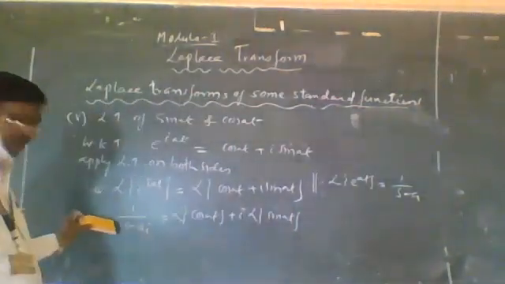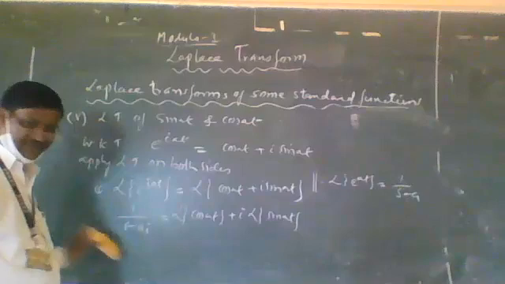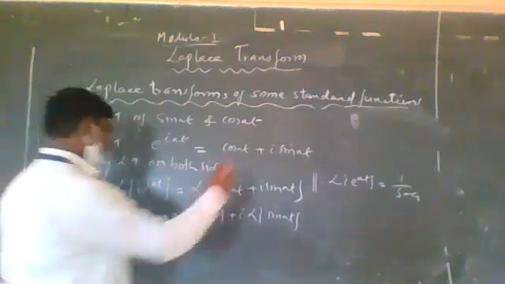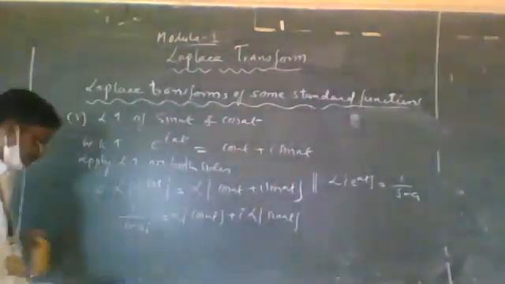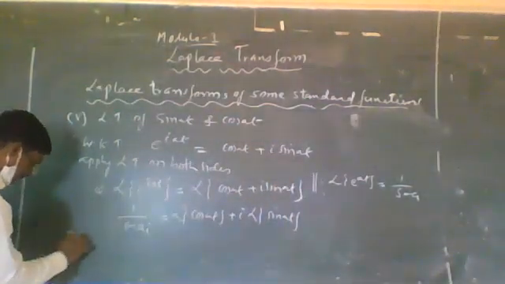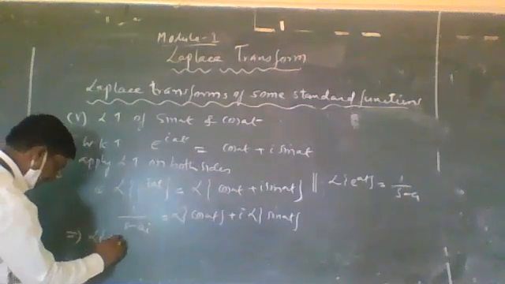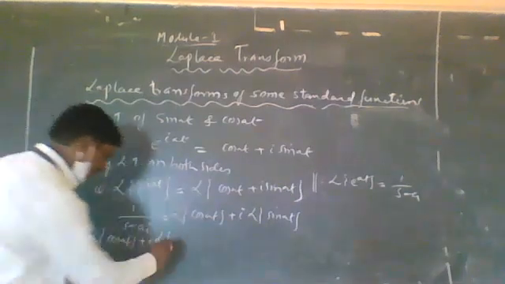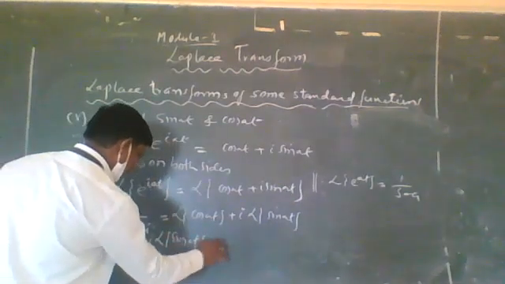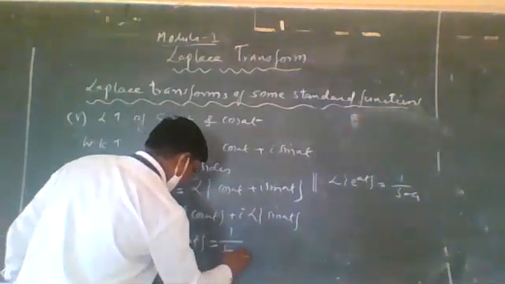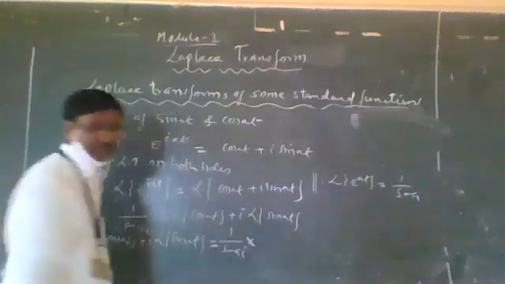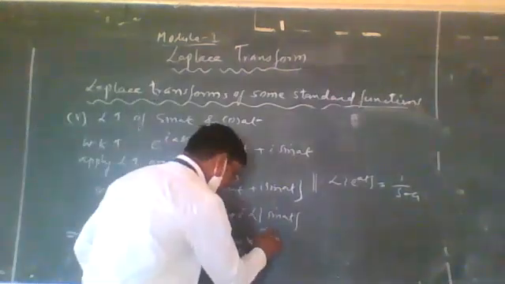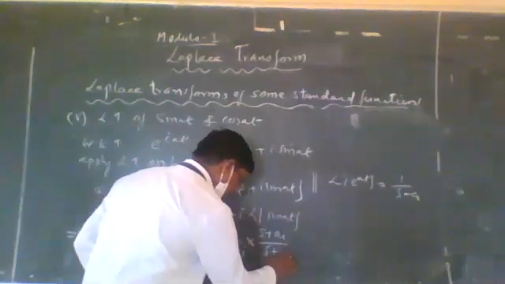Now left side, to simplify 1 divided by s minus ai, we can take its conjugate. So LT of cos of at plus i into LT of sine of at is equal to 1 divided by s minus ai into, its conjugate s plus ai divided by s plus ai.